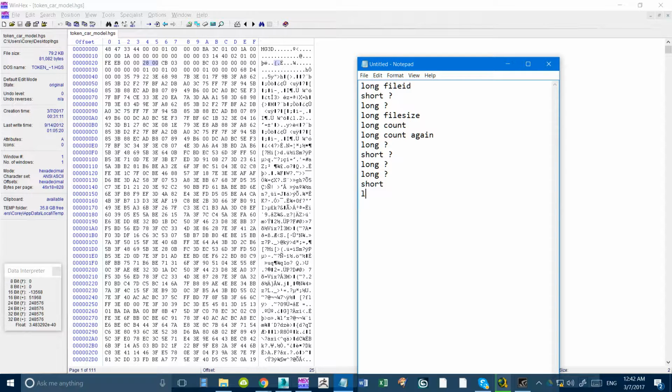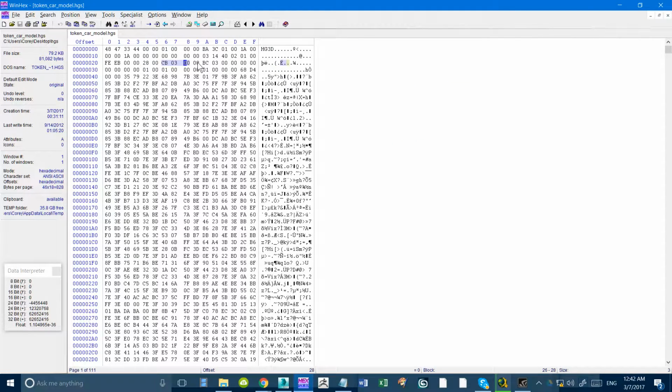And that's another long, and another long. So that's this long here, and this is this long here. And then we have probably another long, which is there. A bunch of stuff. Okay, this is probably another long value.